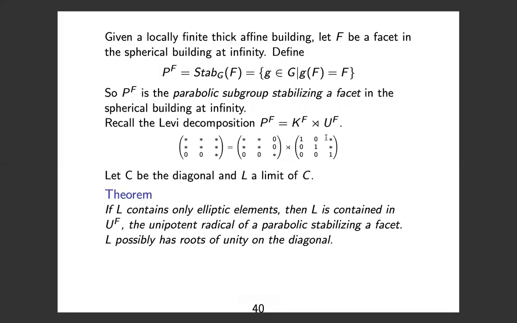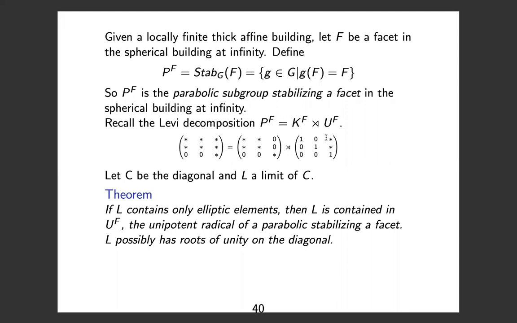And then this is what we were able to show. If you start with the diagonal group and you have some limit of the diagonal group, then if L contains only elliptic elements, then L is contained in the unipotent radical of a parabolic stabilizing a facet in the spherical building at infinity. And L might have roots of unity on the diagonal. This is very nice because it organizes the limits in a way that we weren't able to do over R. Over R, we didn't know which limits limited to other limits. But over Q_p, this question is answered for us by the combinatorics of the building.